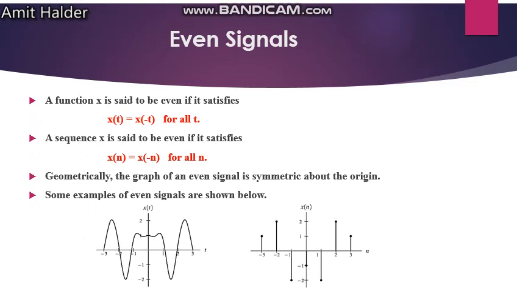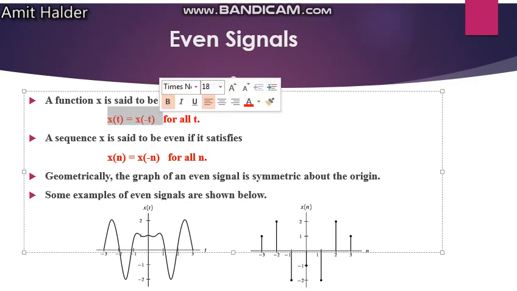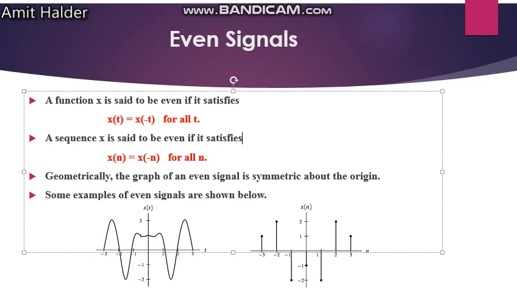The even signal. As we know from even functions, if a signal, a function, governs the even function, then the signals are known as even signals. As you can see, a function x is said to be even if it satisfies x(t) equal to x(-t) for all t, that means for all values of time. And x[n] is equal to x[-n] for all n, that means all sample values.